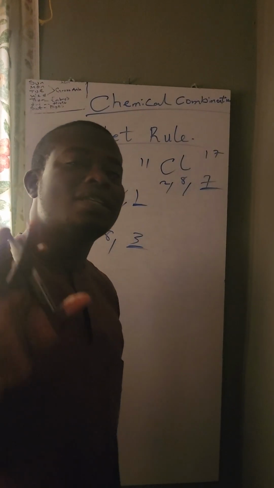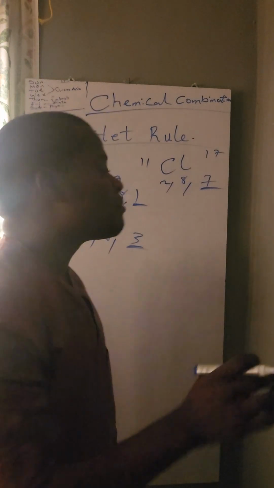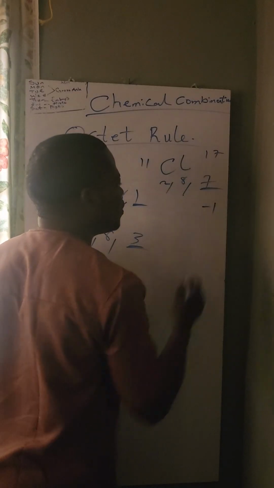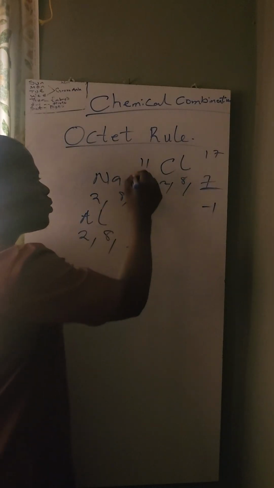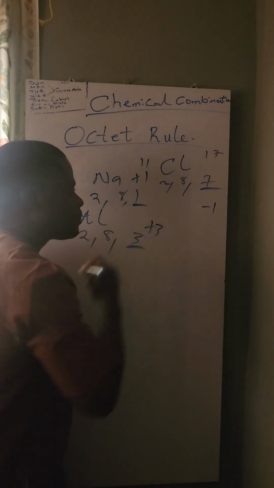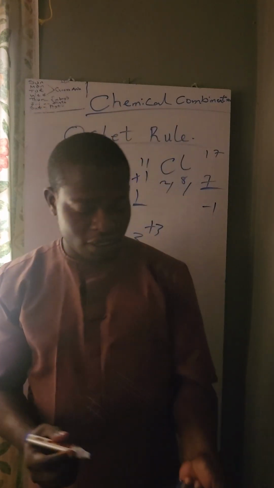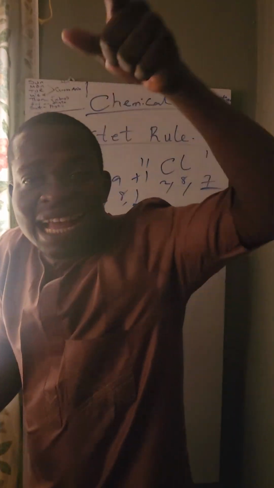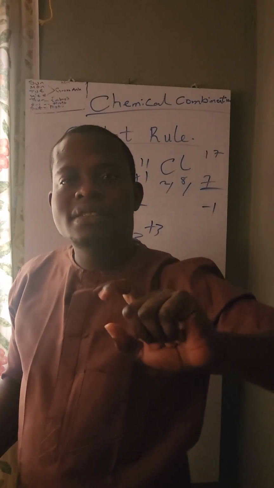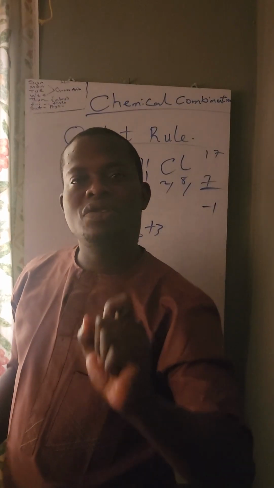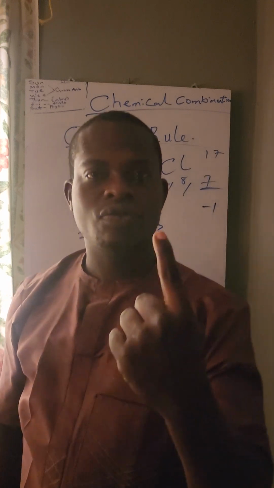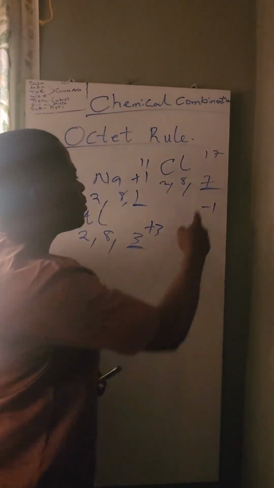To get to 8, we need 1 more. The valence electron might be 1, but because it's a non-metal, we say the valence is minus 1. Because this one is a metal, we say it is plus 1. This also is a metal, we say it is plus 3. Another way by which you can get valence electron is this: if the last number is greater than or equal to 4, subtract 8 from it. For example, you can see this one is greater than 4.